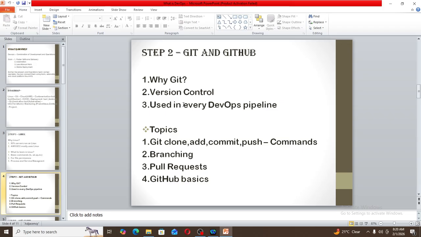Then what are the topics in Git and GitHub? The topics are git clone, add, commit, push. These are the basic commands, like when a developer pushes their code to GitHub, and how Jenkins pulls the code from the Git repository. We should know the git add command, git push command, and git commit command. Then we should know branching, pull requests, and GitHub basics.